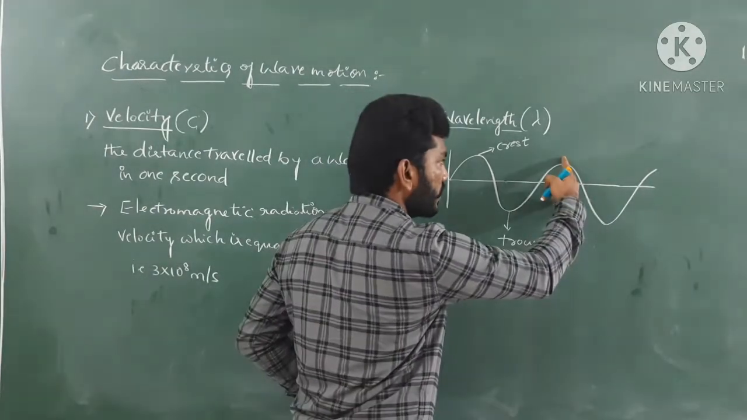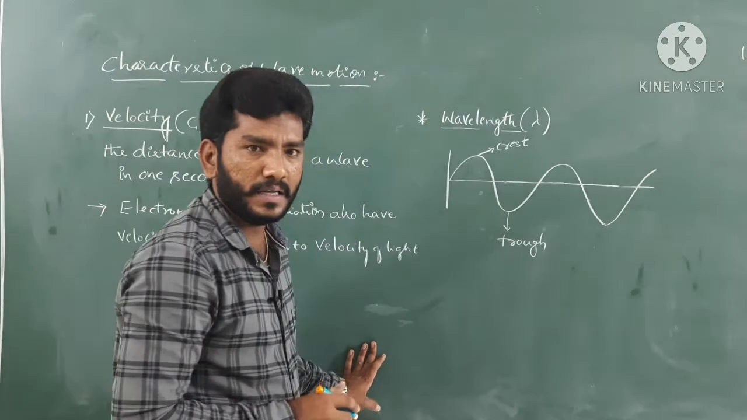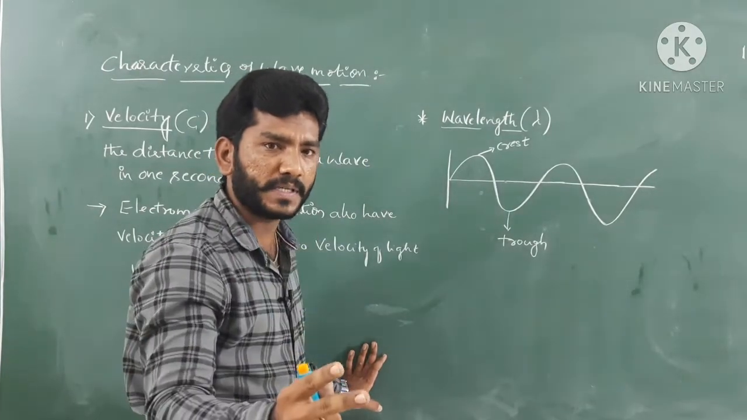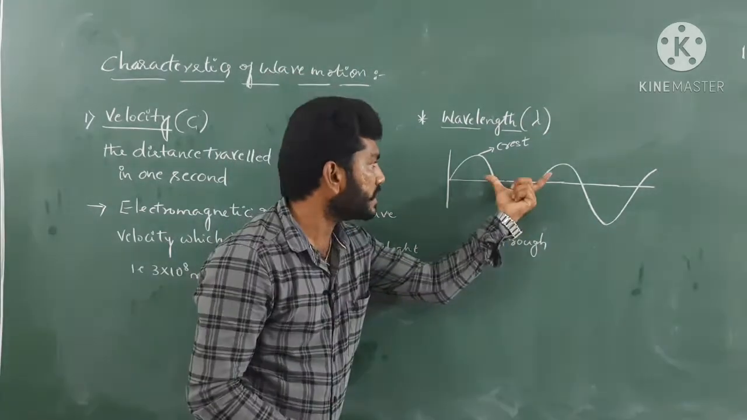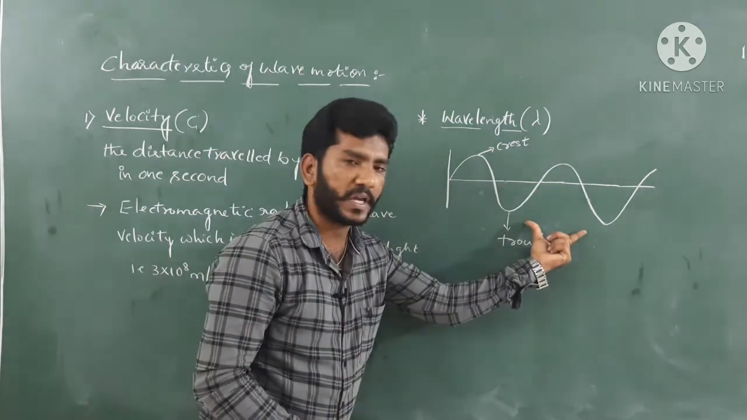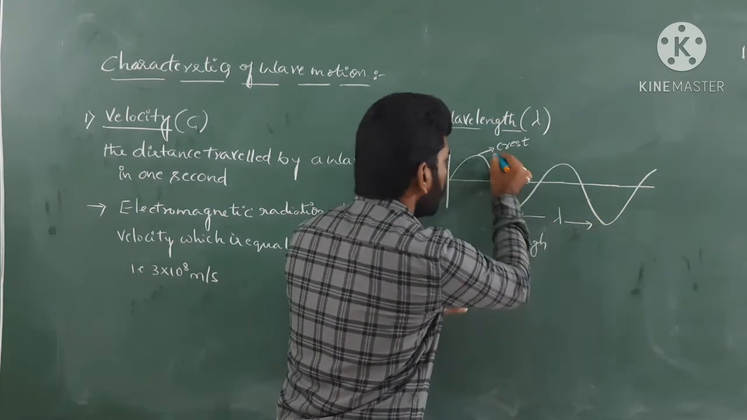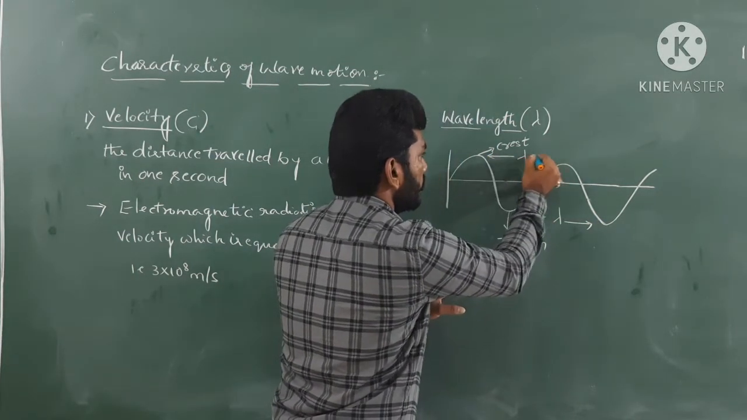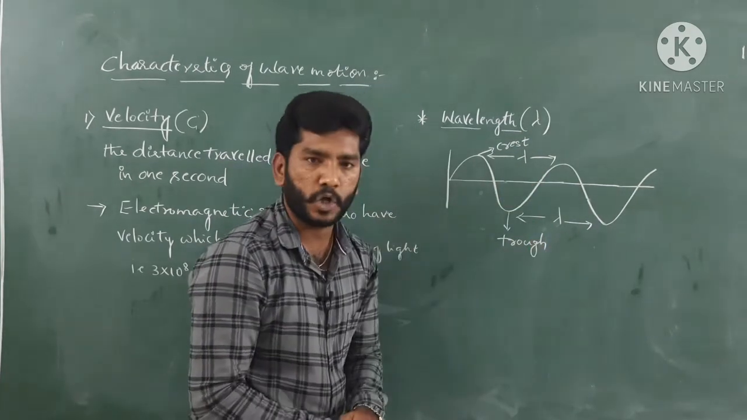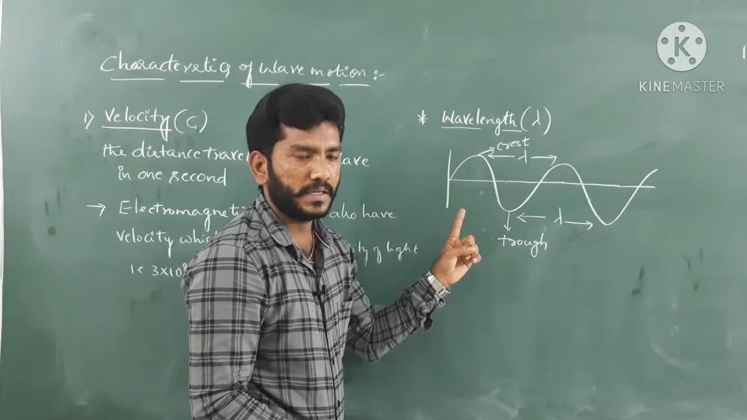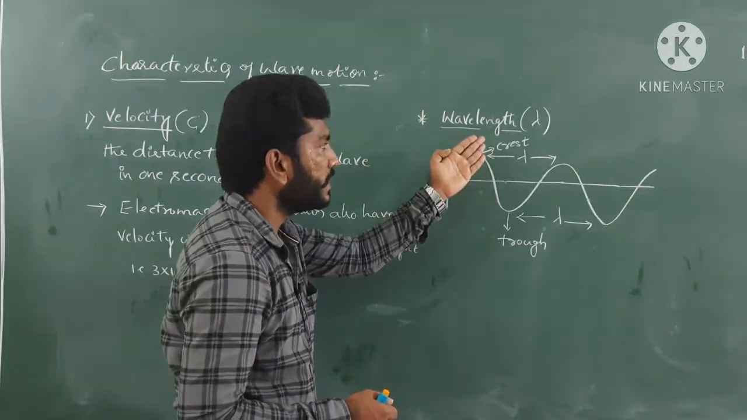So here this is also a crest and this is also a trough. So wavelength is nothing but the distance between two successive crests, as well as the troughs. The distance between two successive crests or troughs we can call wavelength, guys.